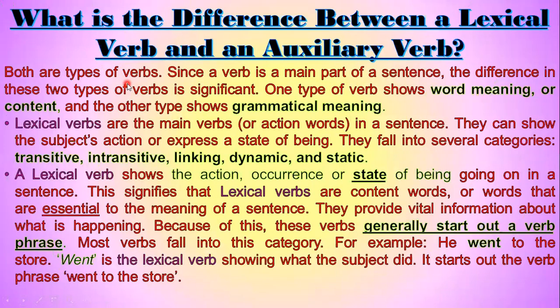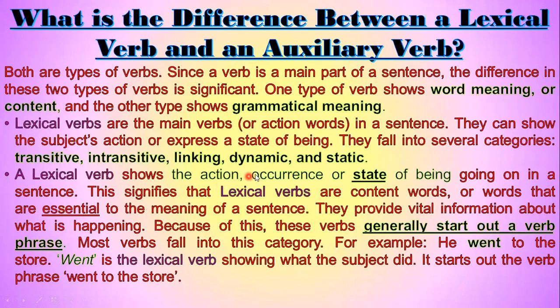What is the difference between a lexical verb and an auxiliary verb? Both are types of verbs. Since a verb is a main part of a sentence, the difference in these two types of verbs is significant. One type of verb shows word meaning or content, and the other type shows grammatical meaning. Lexical verbs are the main verbs or action words in a sentence. They can show the subject's action or express a state of being. They fall into several categories: transitive, intransitive, linking, dynamic, and static.